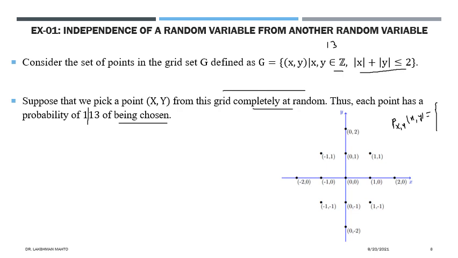This idea of sampling at random is talking about the jointly equally likely situation. So the joint probability mass function of x and y would be 1 by 13 if x, y is from G.